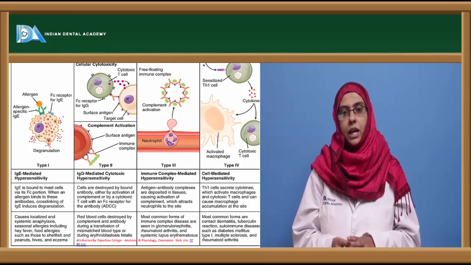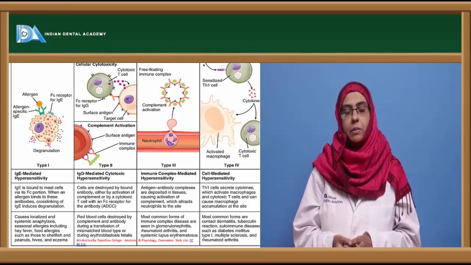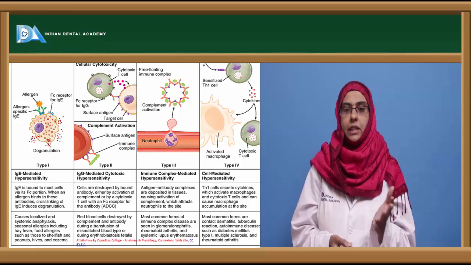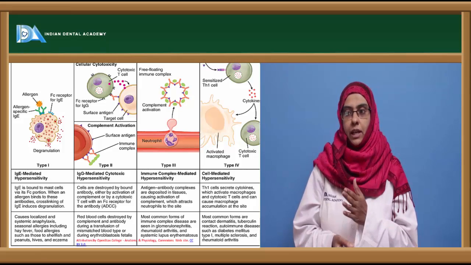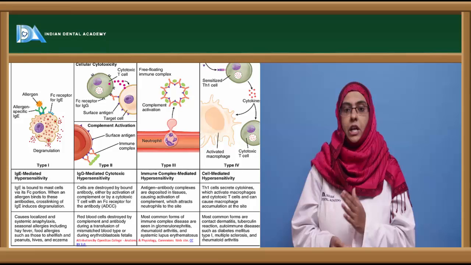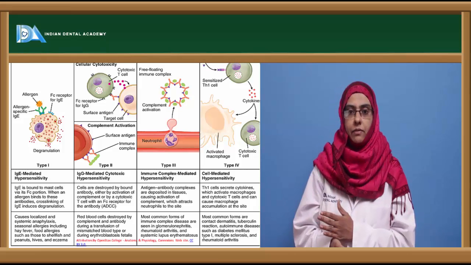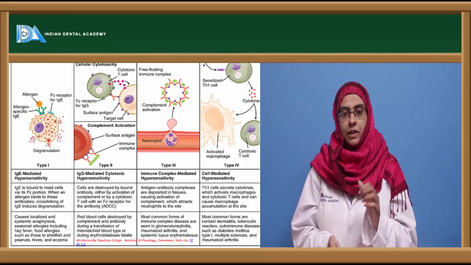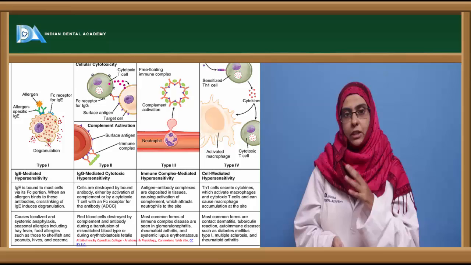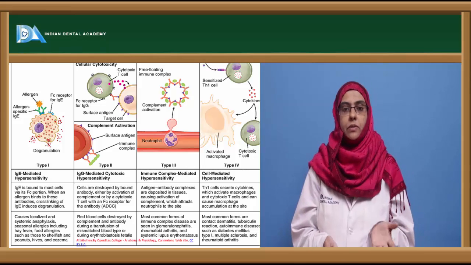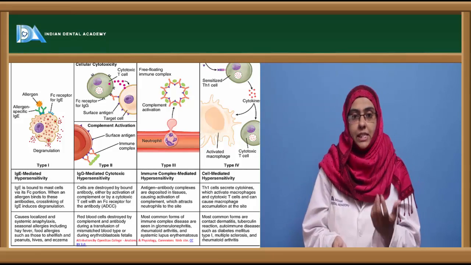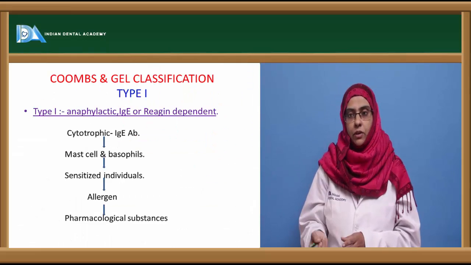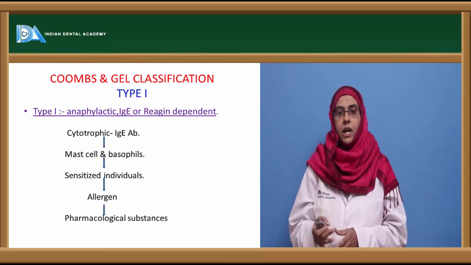Now coming to type 4, as already discussed, type 4 is mediated by T lymphocytes. So here the culprits will be the T cells, either the TH cells or the TC cells. So type 4 is cell mediated hypersensitivity. So type 1, type 2, type 3 and type 4. These are the 4 types of hypersensitivity reaction where we can easily categorize the clinical syndromes, and based upon the mechanism we can classify them into 4 different types. So it was Gell and Coombs who had given a classification of type 1, type 2, type 3 and type 4. So I'll go with a brief overview of how these 4